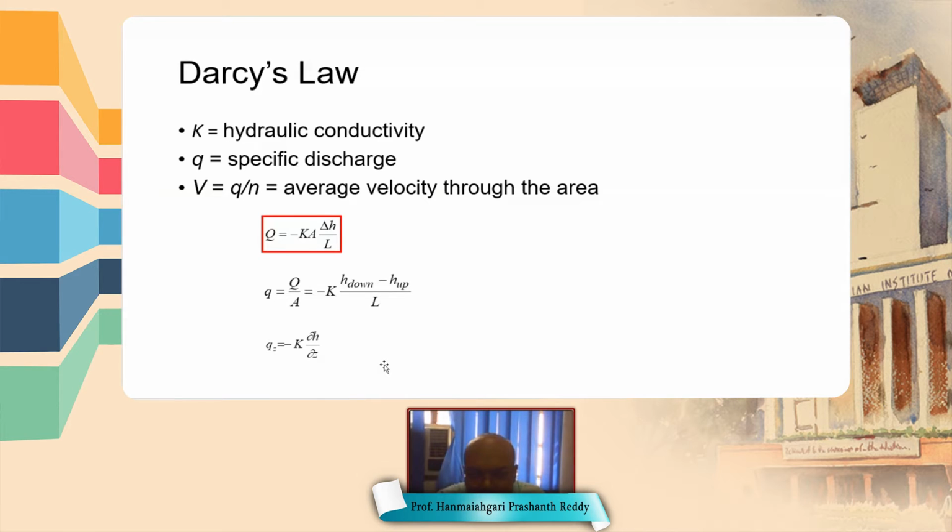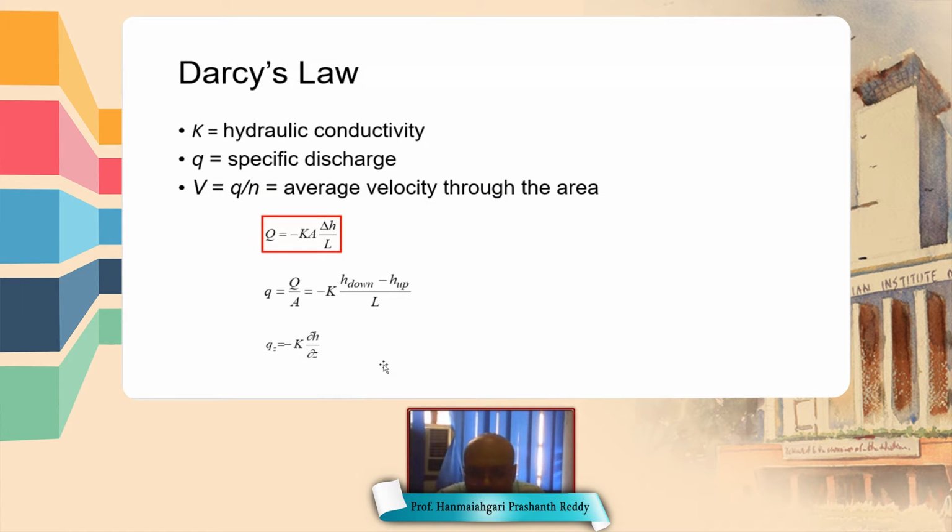Here K stands for hydraulic conductivity. Hydraulic conductivity is the property of the soil, using which the soil permits water to flow through it. If hydraulic conductivity is high, that means the flow rate will be high, that is, the ability to pass water through its pores is high.